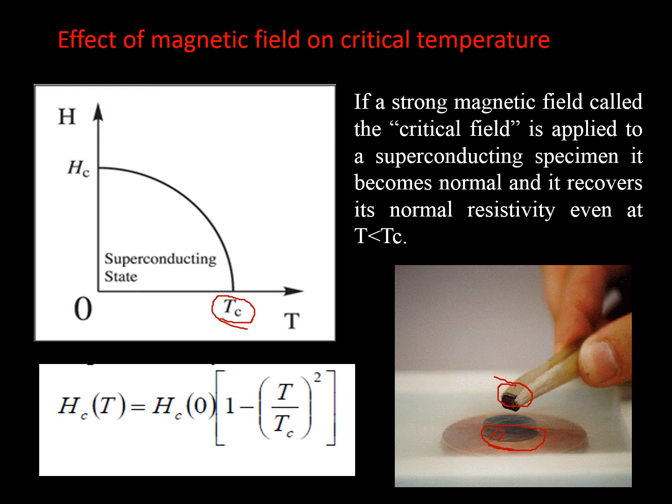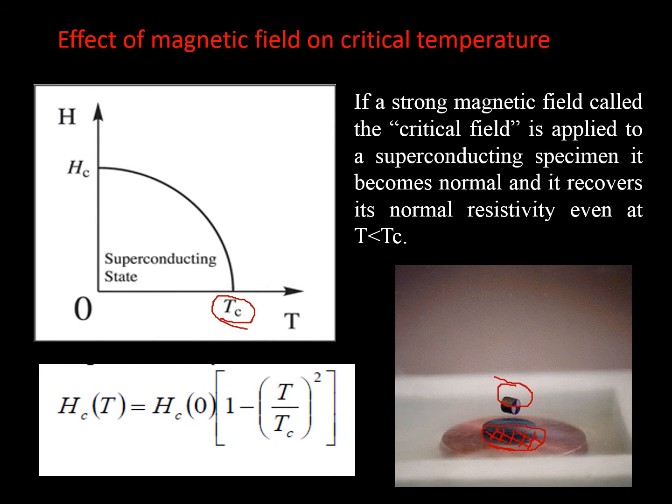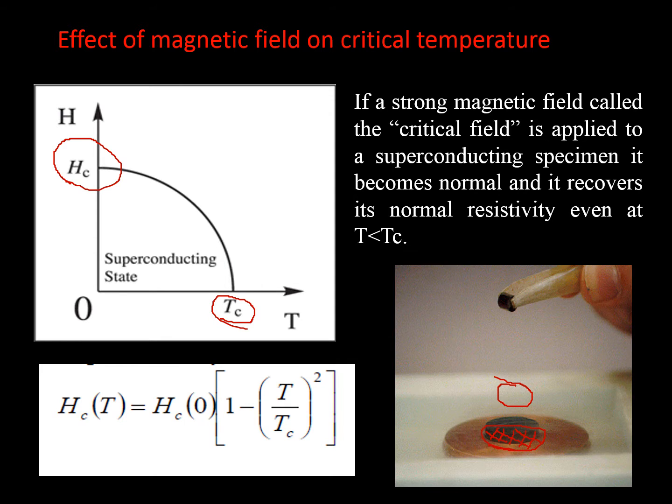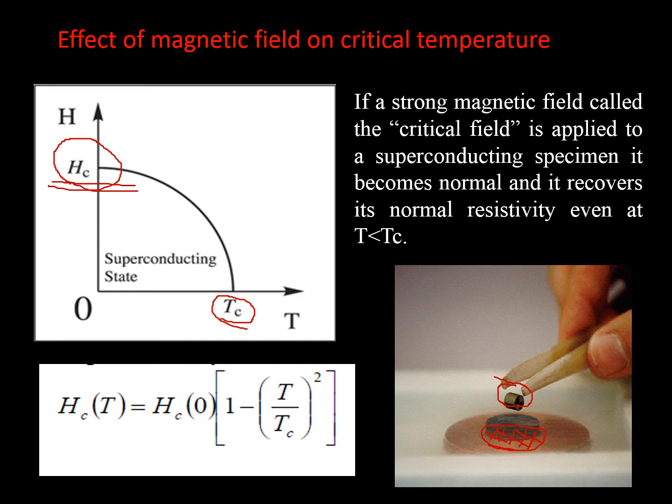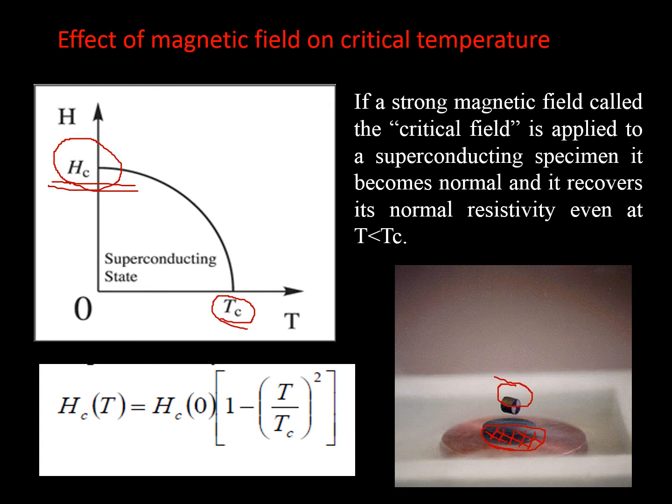if the magnetic field of this magnet is slowly increased, and when the intensity of the magnetic field reaches Hc, then this superconductor will no longer behave as a superconductor. Simply, a magnetic field destroys the superconducting phenomenon. So here, to be precise, Hc is the critical field that can be handled by the superconductor at 0 Kelvin.